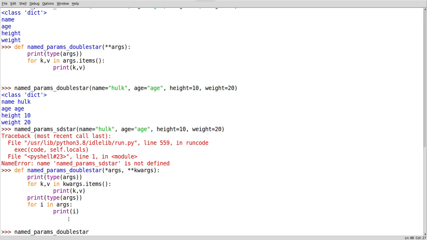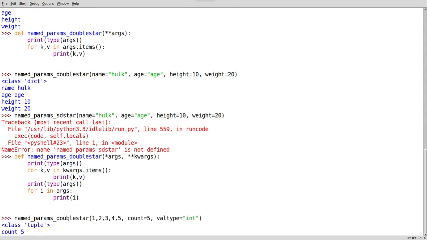See, when I give it here itself, it is showing there are two things, star args and star keyword args. I am giving here 1, 2, 3, 4, 5. Now I will give count equal to 5 and type equal to int.